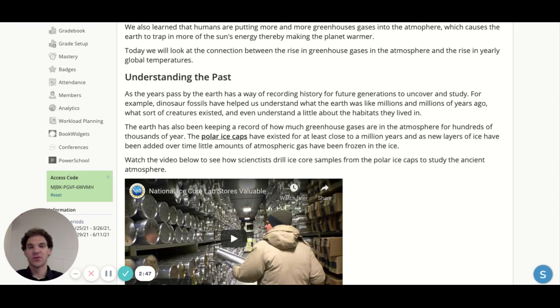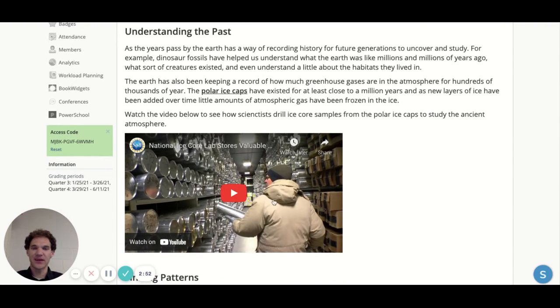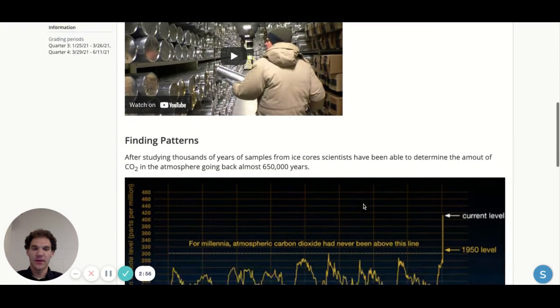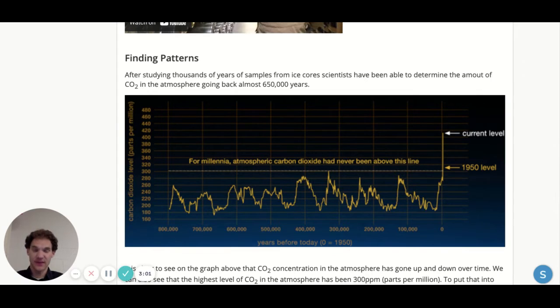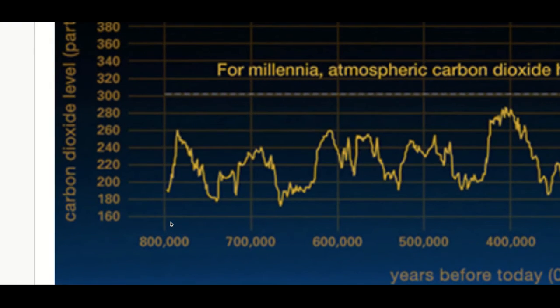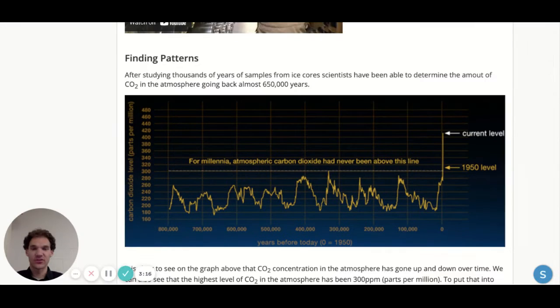All right, so a little bit of reading here, reading about polar ice caps and ice core samples. Short little video for you to watch here, 2-3 minutes, nothing major. And then a couple charts, graphs to look at, to analyze. This first one shows the amount of carbon dioxide in the atmosphere and how it changes over time. And it goes back, look at this, 800,000 years. So that's a lot of data.